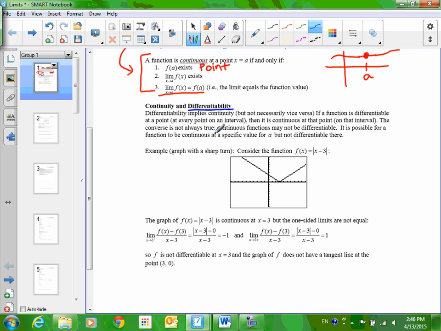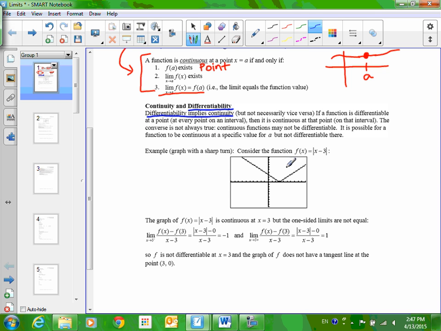That just means, can you take the derivative at all the points or at an individual point, depending on what they're asking. Differentiability does imply continuity. So if I say this function is differentiable, you know it has to be continuous. You don't even have to prove it using what we just did. That's just given. But you could have a continuous graph that is not differentiable. It doesn't go both ways.